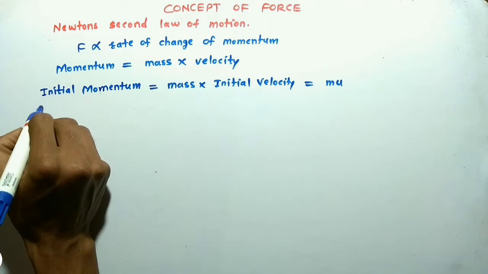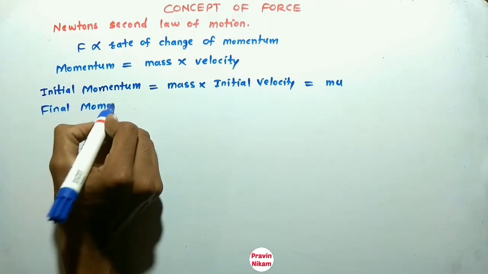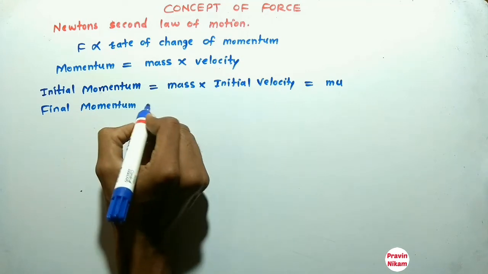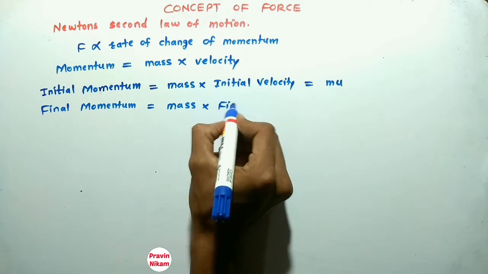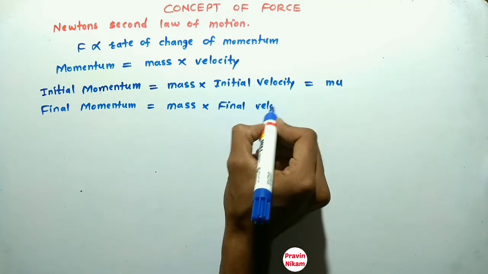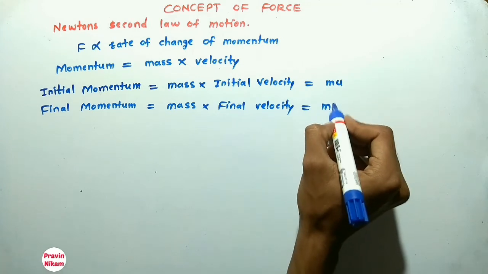Now what is final momentum? Final momentum is equal to mass into final velocity. So that is mass into v, let us assume the final velocity is v.